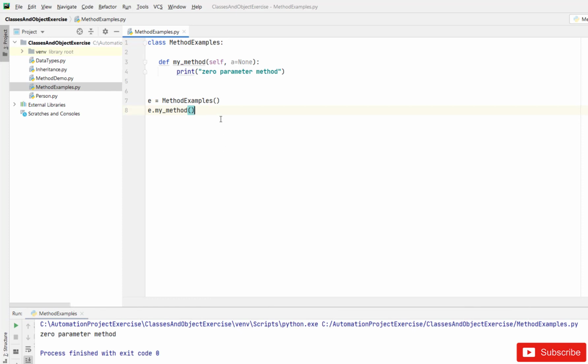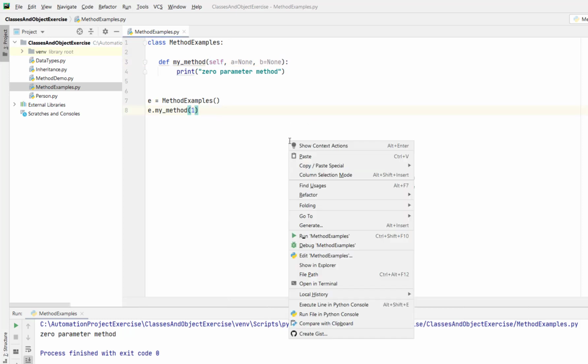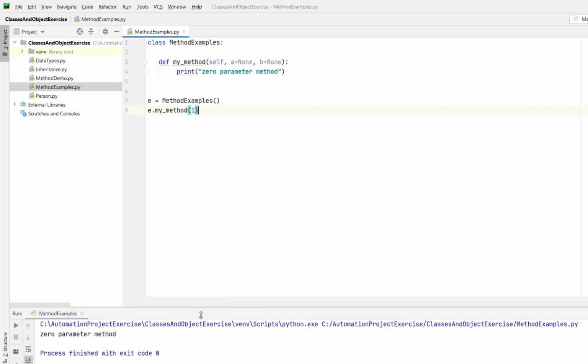So what we did here, we have achieved method overloading by mentioning the second subsequent parameter as an optional parameter by defining it as None. In the same way you can also have another parameter and simply mention None. So now this method can accept three parameters, meaning if you don't consider self, this method is going to accept one argument. So I just pass one, and it prints the same thing, and I can even pass two arguments to this method.